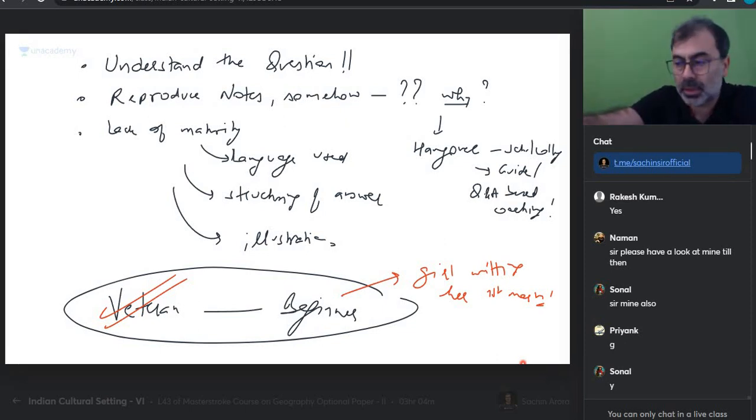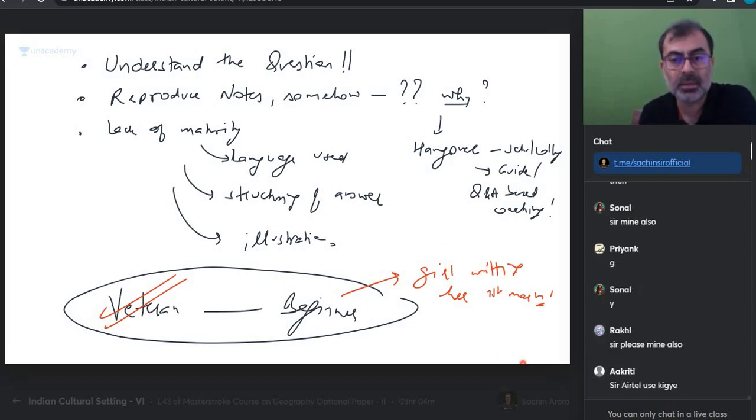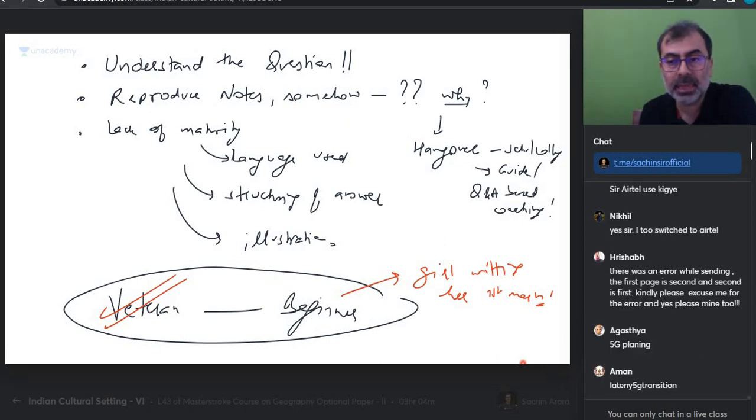I don't know, some issue with the internet today. These days Jio has become slow. During lockdown Jio was working better. So I decided to have Airtel as well as Jio so that it works. Actually I'm using both of them, sometimes I keep both connections. Sometimes even Airtel goes slow. So you people have said such a change. Now I'm back to Jio. There was an error while sending. The first page is second and the second is first. Kindly excuse me for that. Agastya is saying 5G planning.